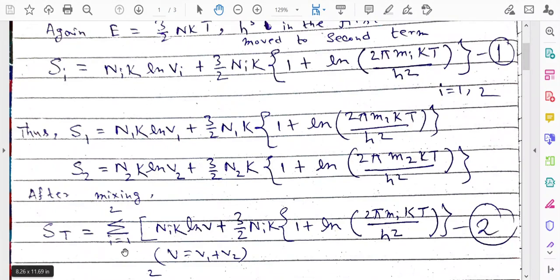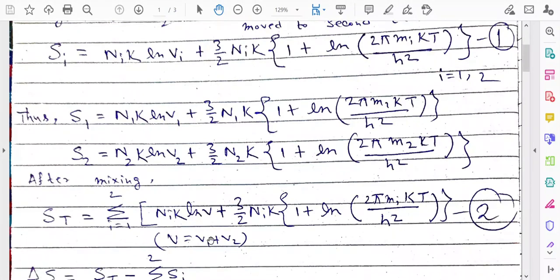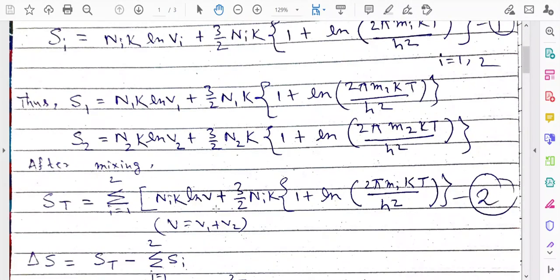For example, you see that we have used the same summation form, i equal to 1 to 2, N_i k ln V. We are not writing V_i, we are writing N_i k ln V plus 3/2 N_i k into 1 plus ln of 2 pi m_i kT by h square. Why have we used summation form? Because after the mixing entropy will be added. The only change is that the new volume will be V.